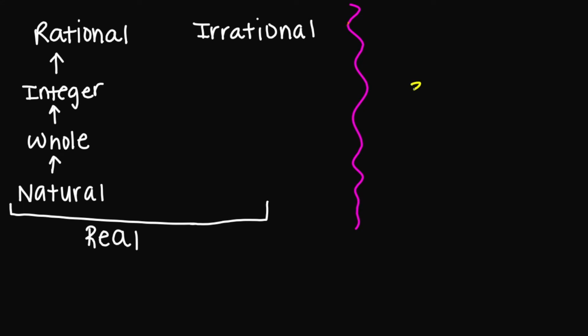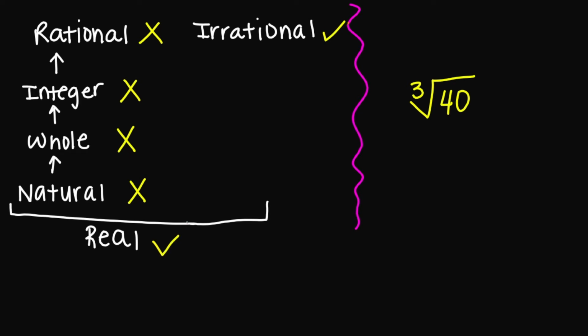What about the cubed root of 40? Is the cubed root of 40 natural? Nope. Is it a whole number? It is not a whole number. Integer? No. Rational? No. What about irrational? Yes. And is it a real number? Yes. So the cubed root of 40 is irrational and real.